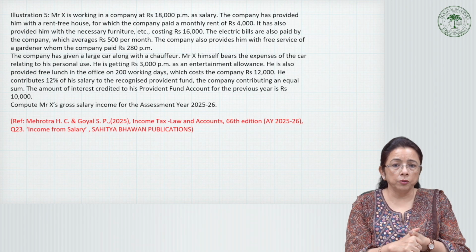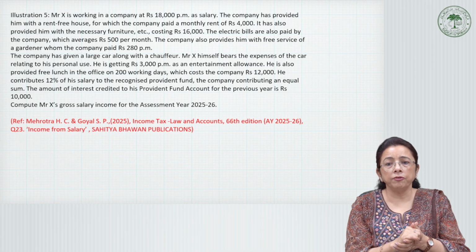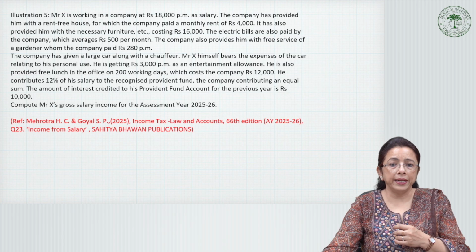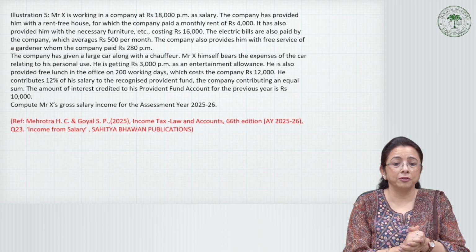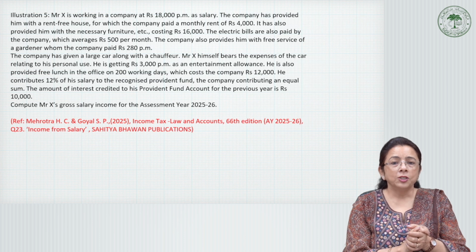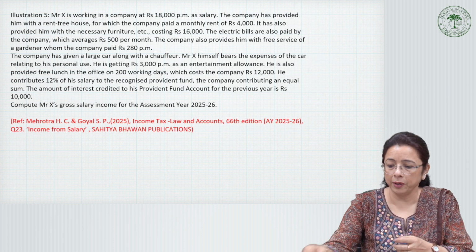We have to compute Mr. X's gross salary for the assessment year 25-26. So we find here quite a large number of perquisites and allowances that are given to Mr. X along with the salary. So let us work it out one by one.